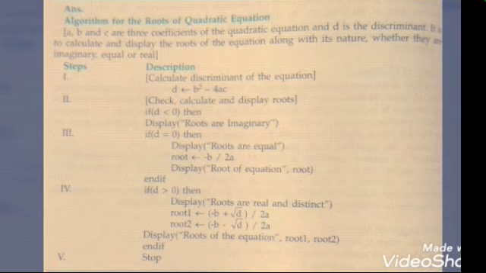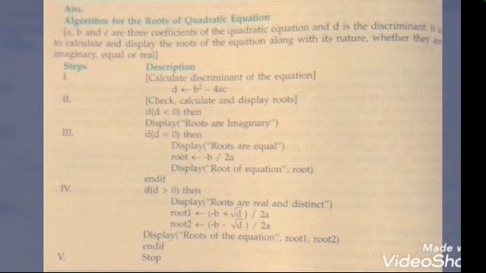Next step is we are calculating and displaying the roots. So we are checking if d is less than 0, then we display the message roots are imaginary. Then in step 3 we are checking if d is equals to 0, then we display roots are equal. Now if roots are equal, we calculate using the formula minus b upon 2a, store it in variable root, and display the result. You can write it as print roots of the equation using variable root. Then we have the end of the if.